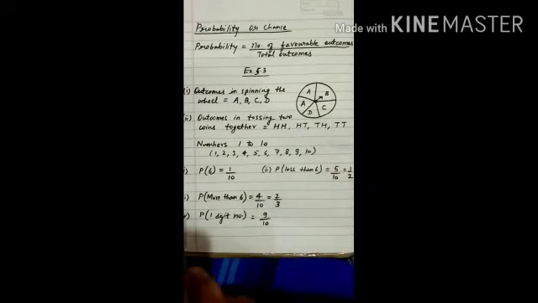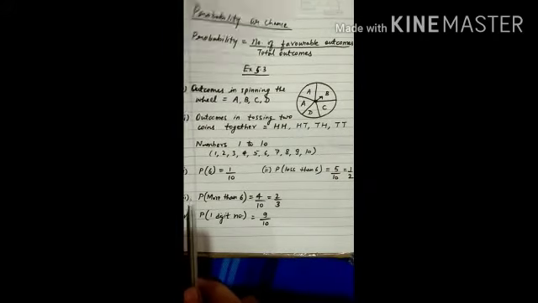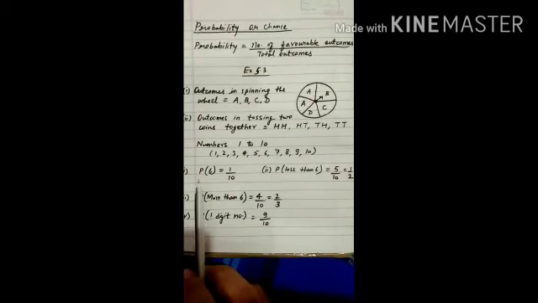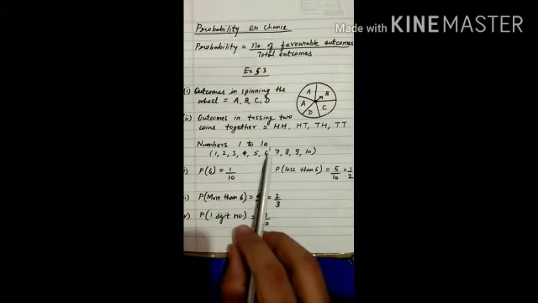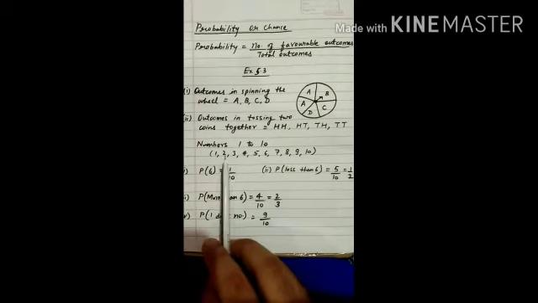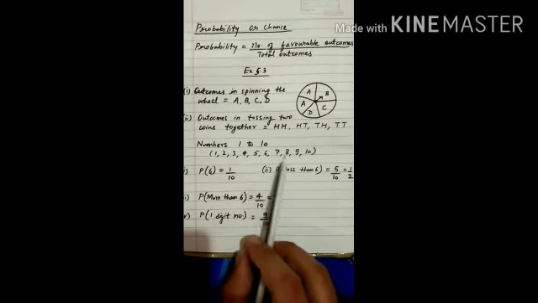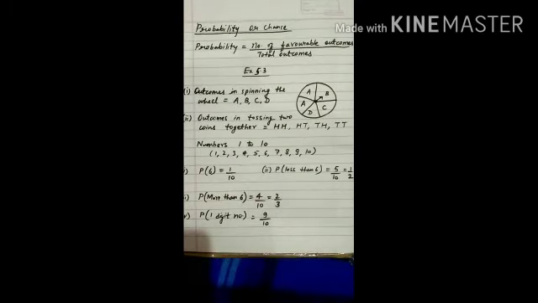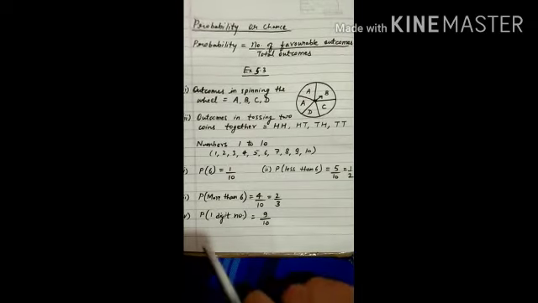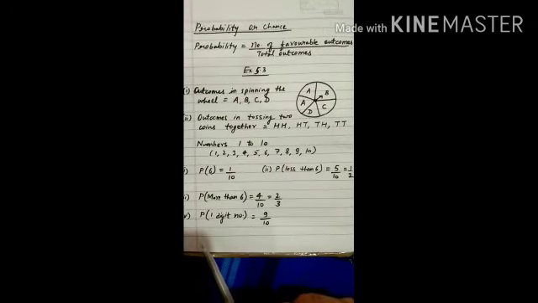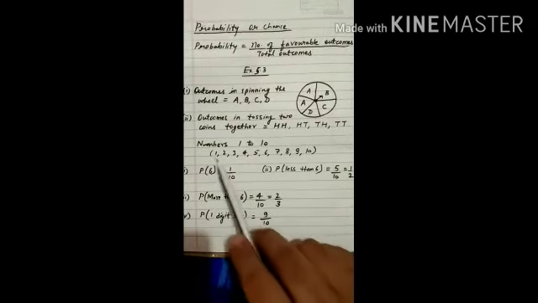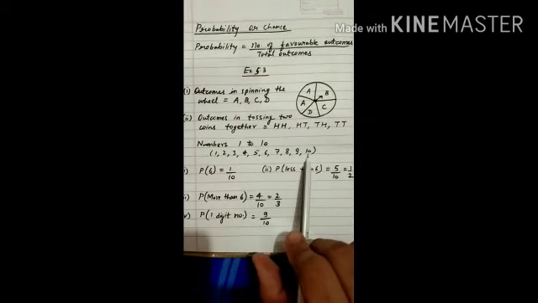There is question number 4 from exercise 5.3. There are 10 different numbers from 1 to 10. So the numbers are 1, 2, 3, 4, 5, 6, 7, 8, 9 and 10. The first part is probability of getting number 6. Here we can see there are 10 different numbers.